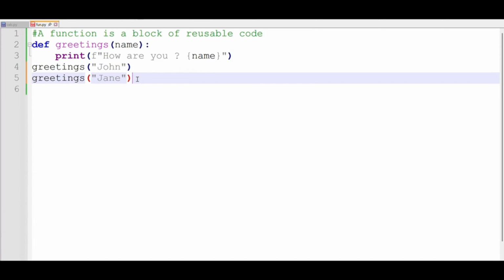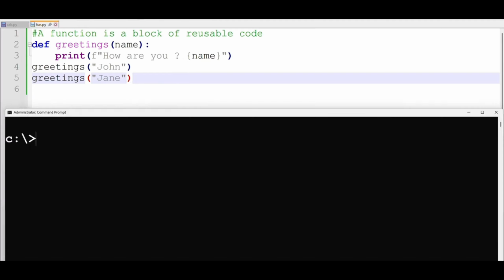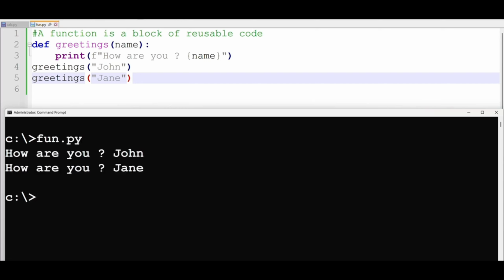The function is reusable. We can use the same function and also pass a different argument. In this case, Jane, the same parameter name, and print. So let's run our code and see the output for both calls. So here we have how are you, John? How are you, Jane? Because in our first call we passed John, and in the second call we passed Jane.